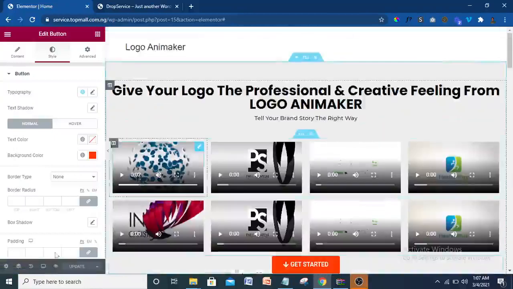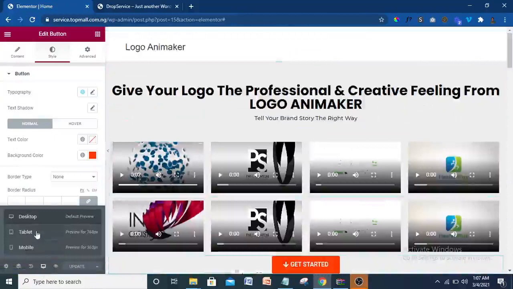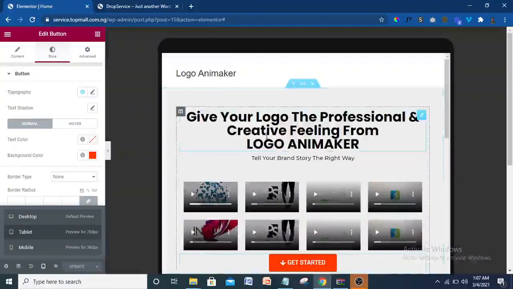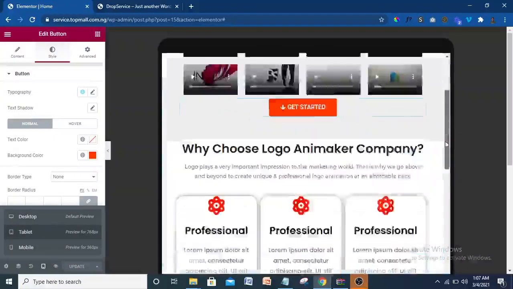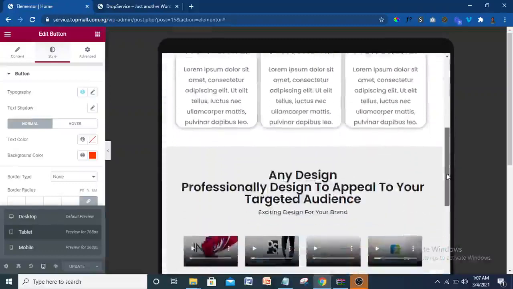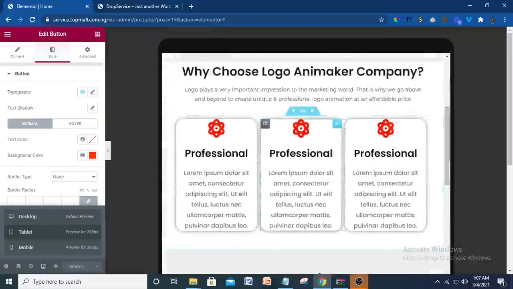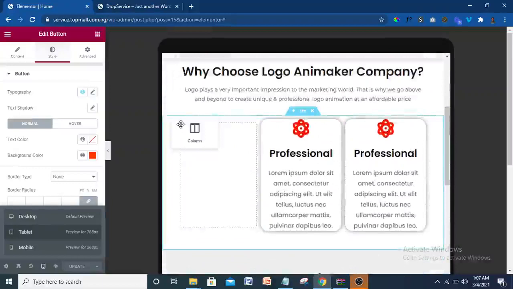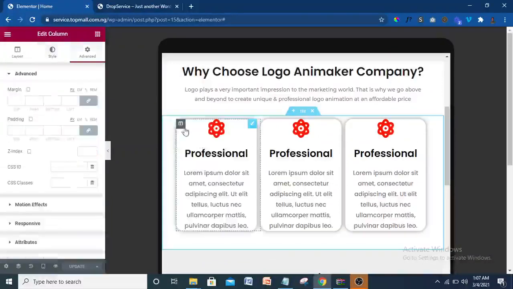Let's see how it looks on other devices, like a tablet. This is how it's going to look on tablet. When you finish your design, you should check how it looks on tablet. I think this is okay. I'm just going to change this one to make it look better.